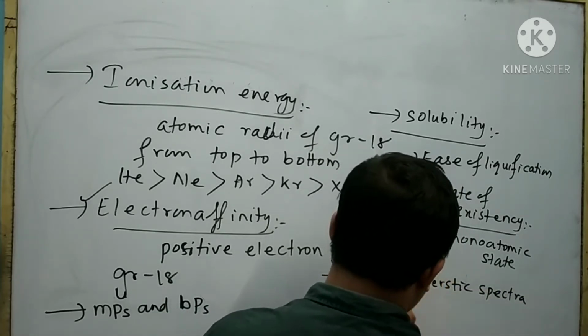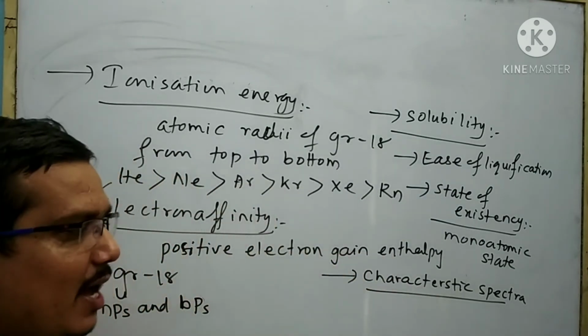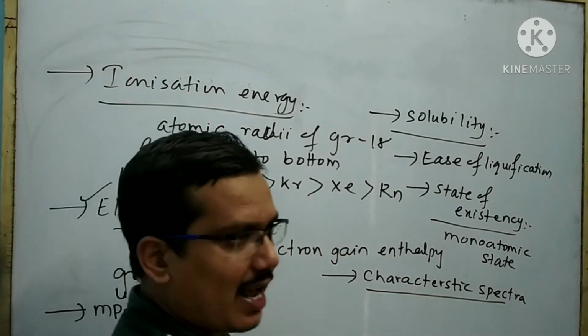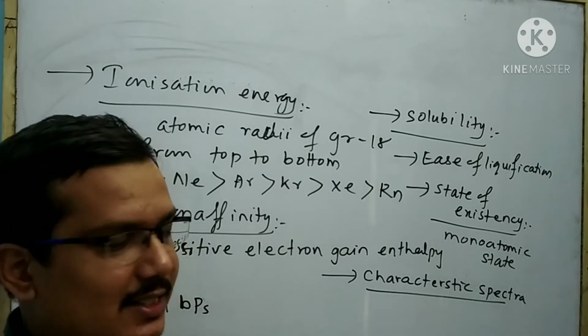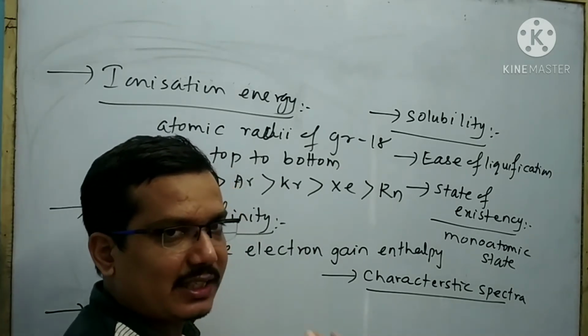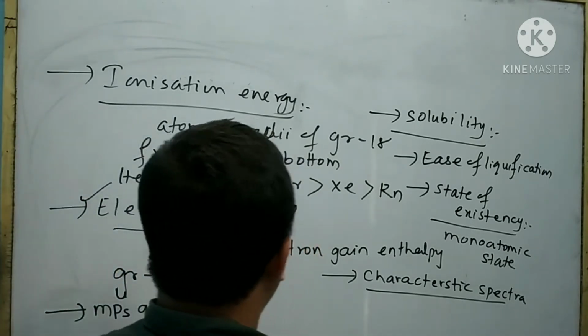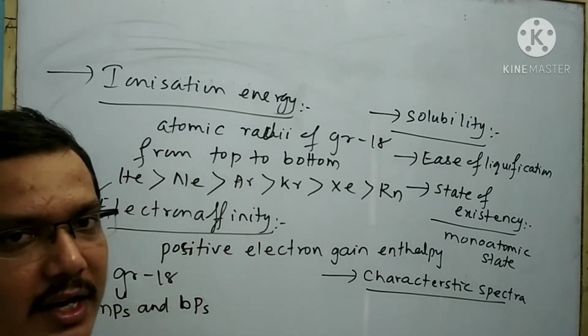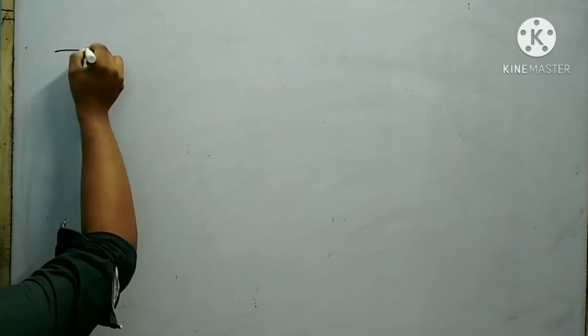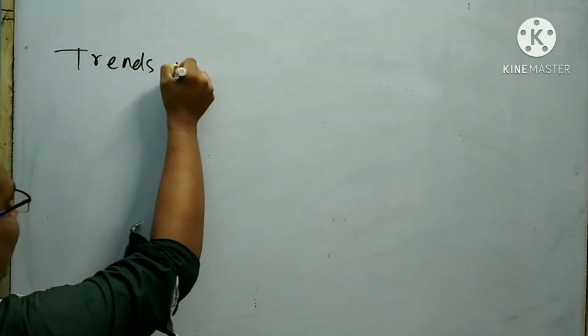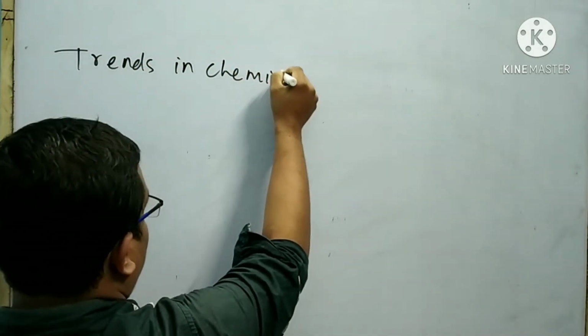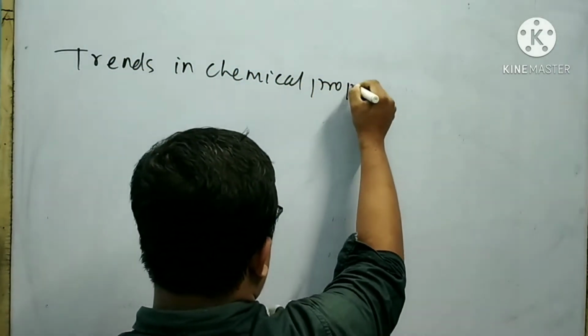Every group 18 element shows a particular characteristic spectra by which they can easily be identified. This is all about the physical properties of group 18 elements. Next I will explain the trends in chemical properties.